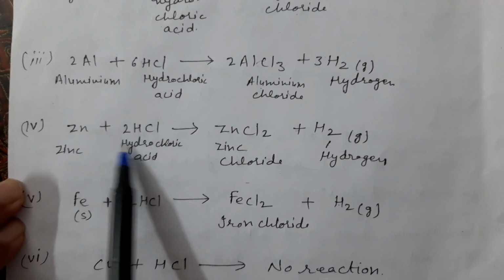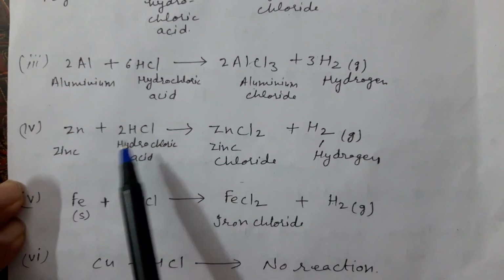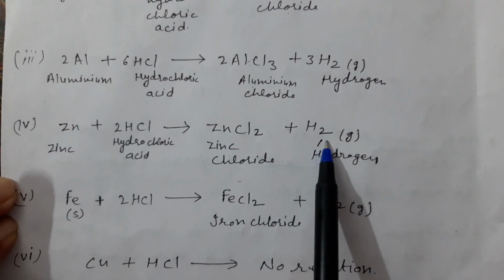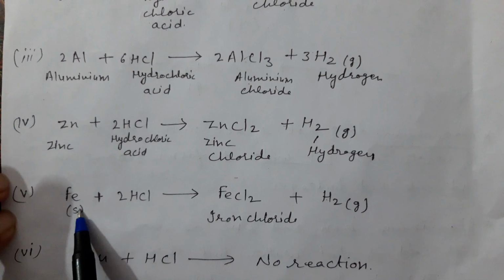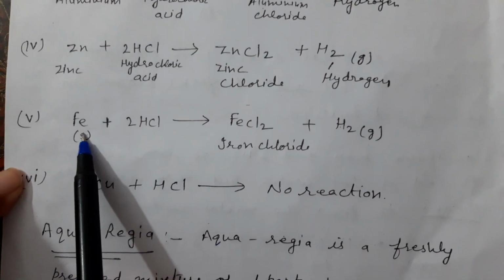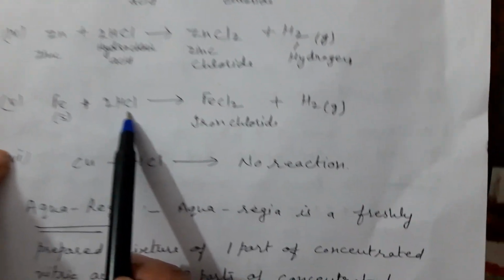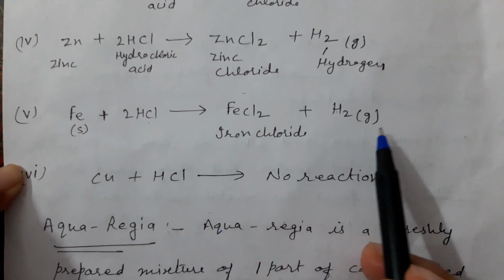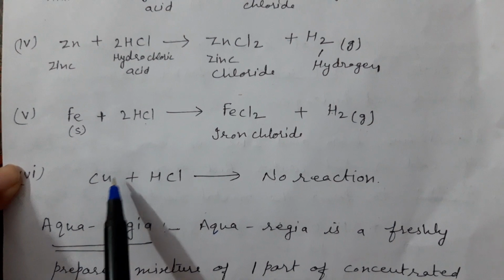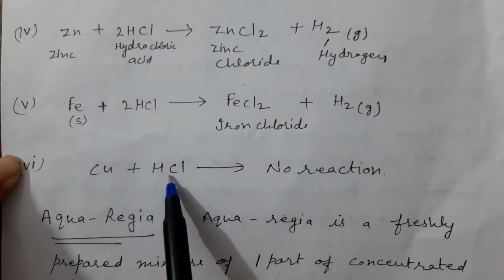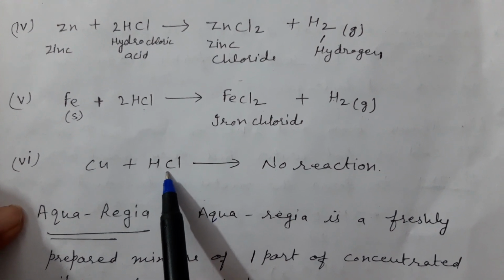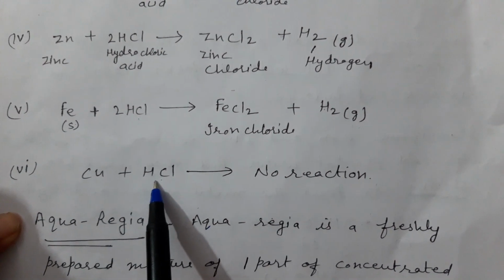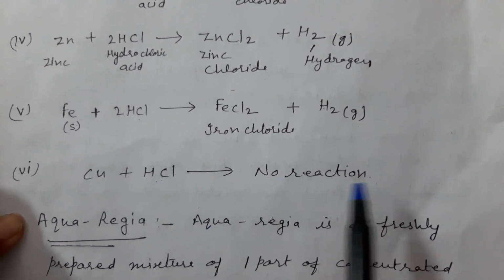Zinc reacts with hydrochloric acid. They form zinc chloride and hydrogen. And iron. Next metal, iron reacts with hydrochloric acid. It forms iron chloride, salt of iron, and hydrogen gas. Copper is less reactive and it cannot react with hydrochloric acid.